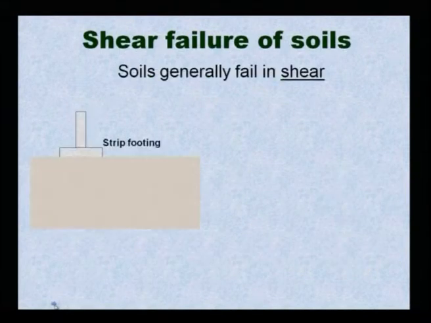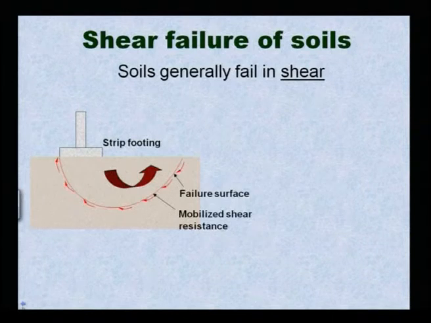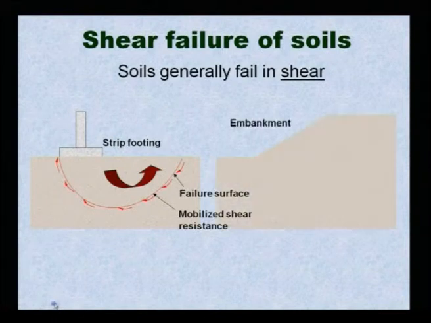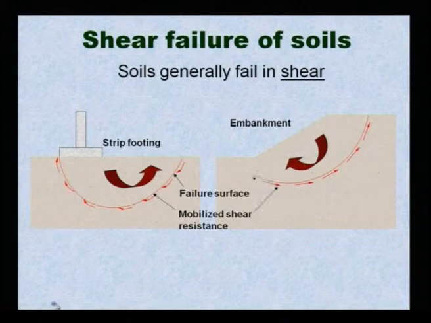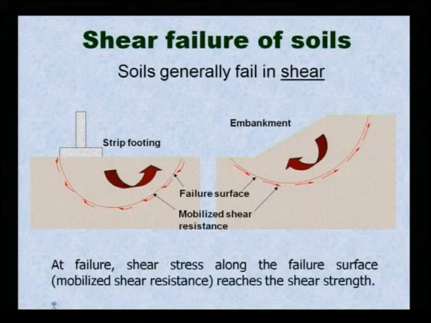Look at this, if you look at a strip footing, how it fails, means soil fails in shear. What kind of shear? If you look at this strip footing, below it the failure surface is generated and the mobilized shear resistance has been marked. Similarly, look at the embankment, how this failure surface and mobilized shear resistance are along this embankment. So, this is called soil failing by means of shear.